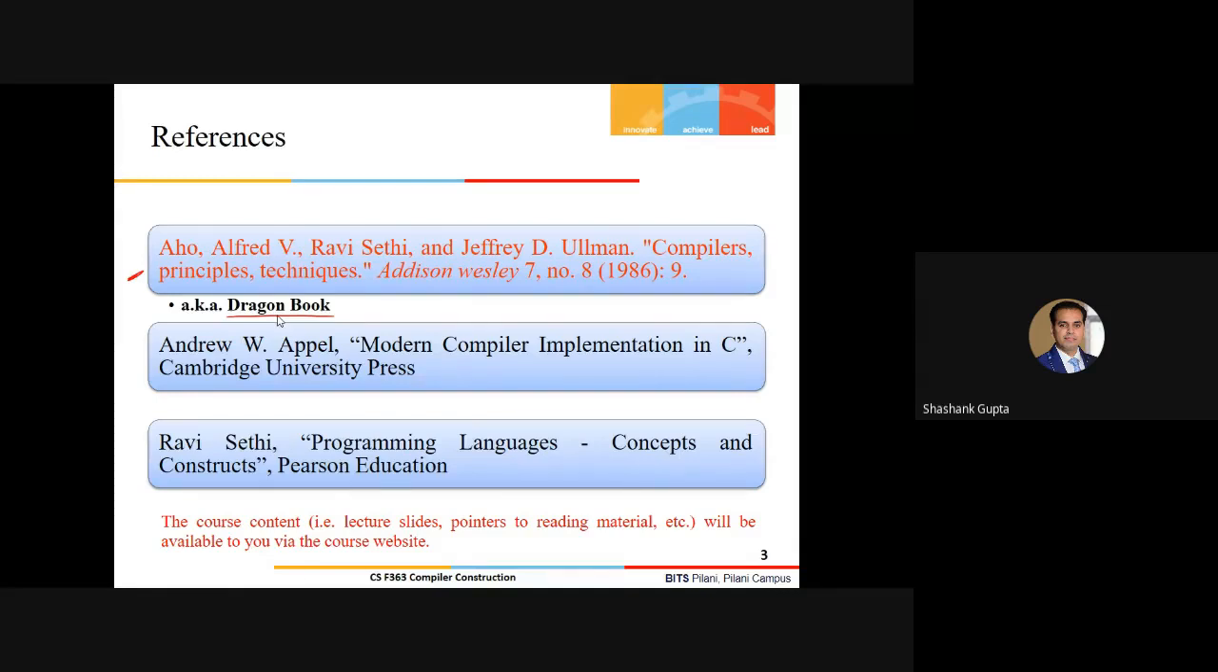Apart from this, you can also go for these two references, which cover some subsequent topics. I'll keep mentioning the reading references in Nalanda corresponding to the covered lectures. But we can't ignore this one. This is the basic thing, the Dragon book.